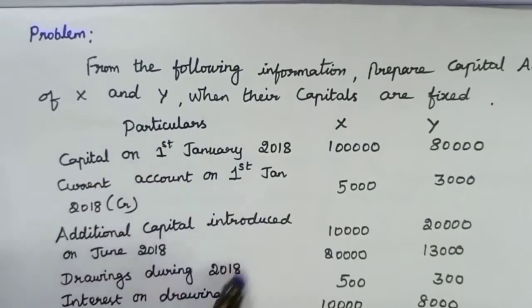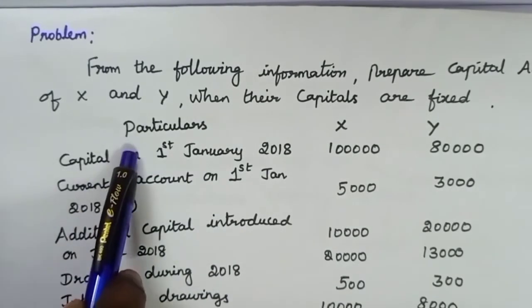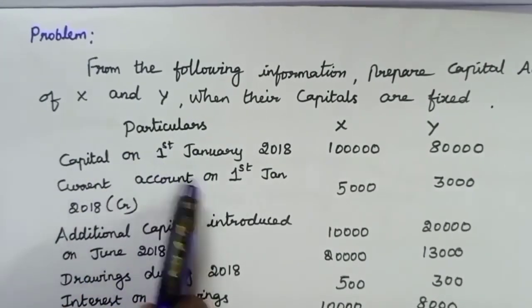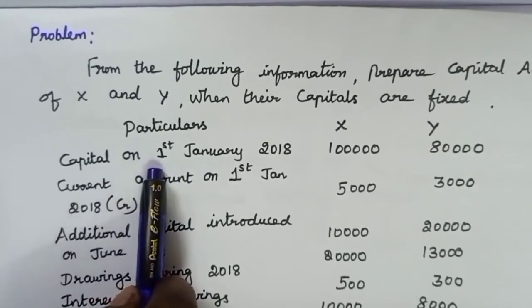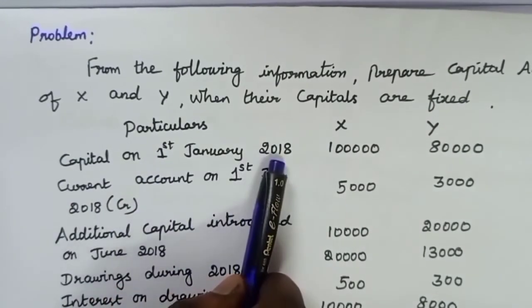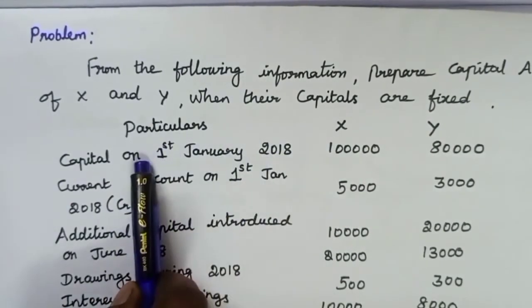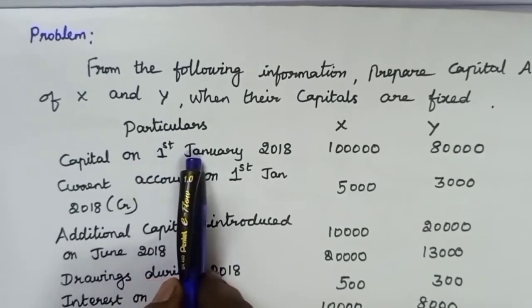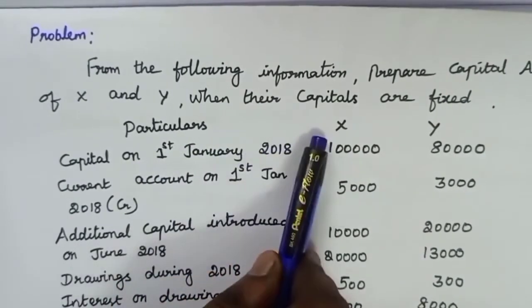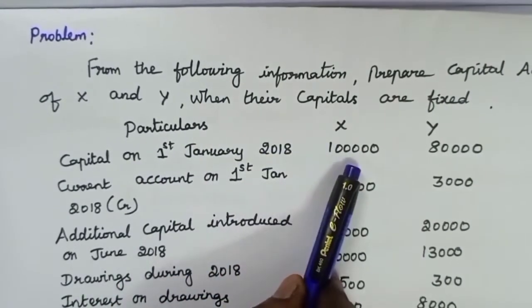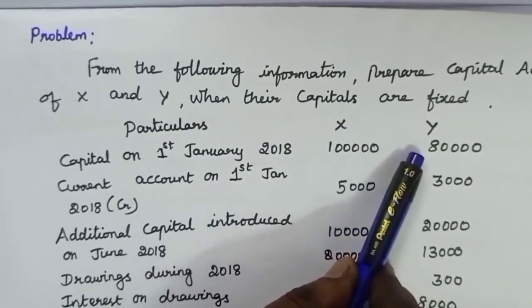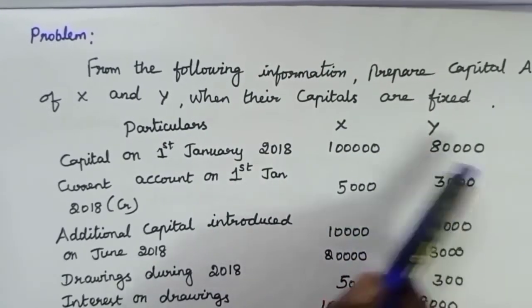The information related to the partnership business is given. Capital introduced on 1st January 2018. This is the initial capital introduced by the partners. X contributed rupees 1 lakh and Y contributed rupees 80,000.